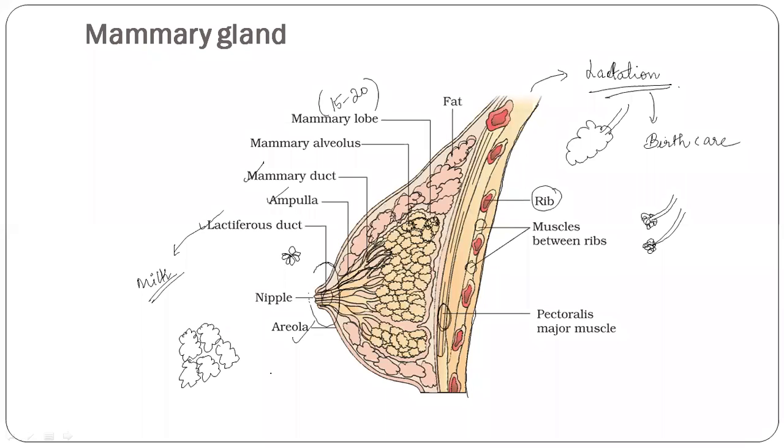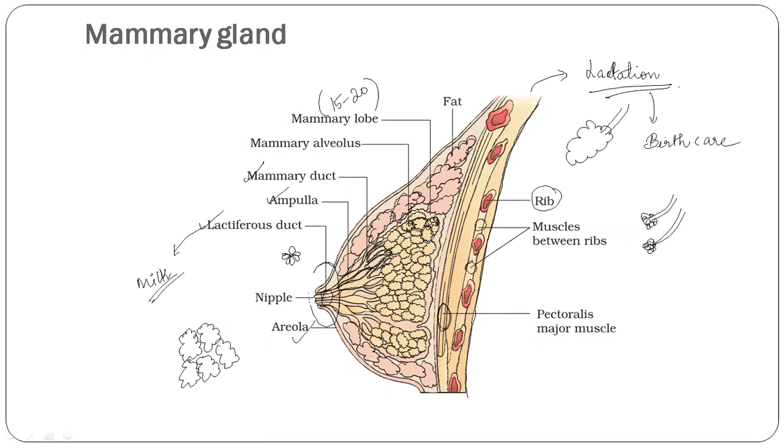They are formed in a cluster. Each mammary lobe is formed in a cluster and they form mammary alveoli. The 15 to 20 mammary lobes form a group, which we call mammary alveoli. The glandular tissue of each breast is divided into 15 to 20 mammary lobes containing clusters called alveoli.